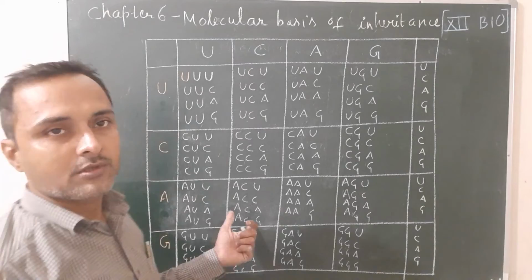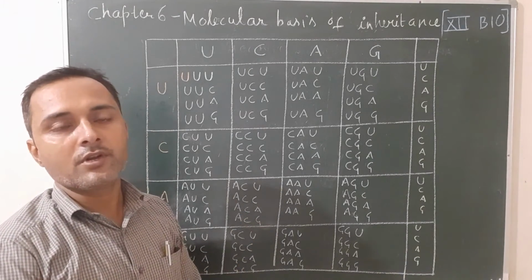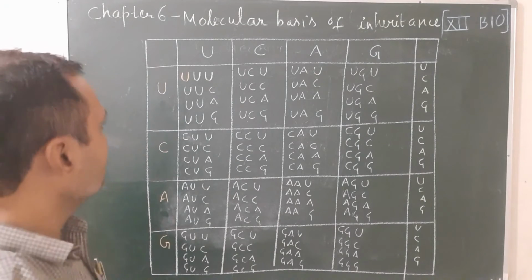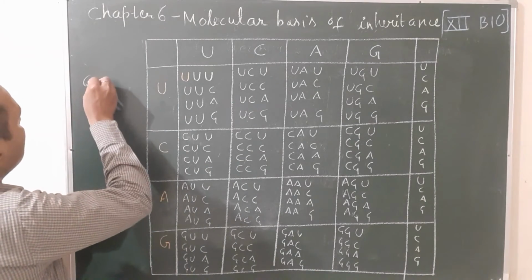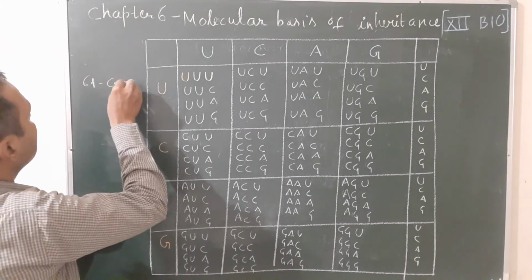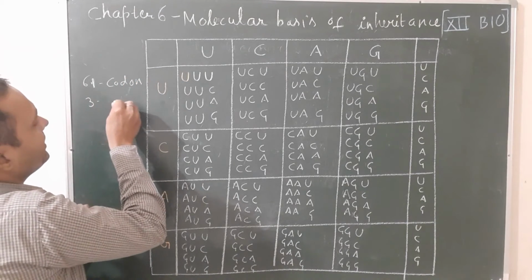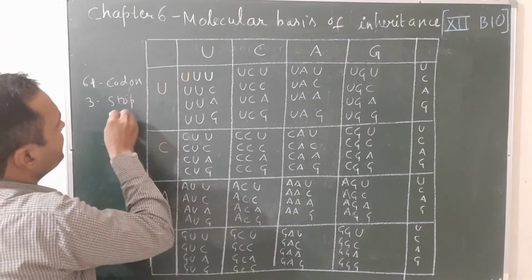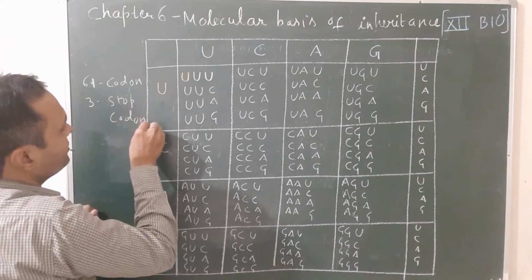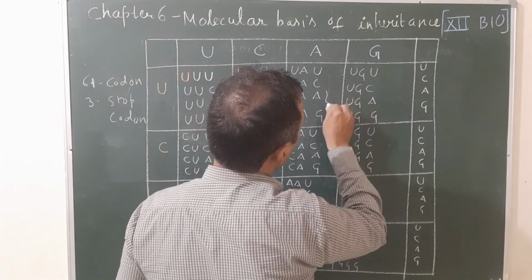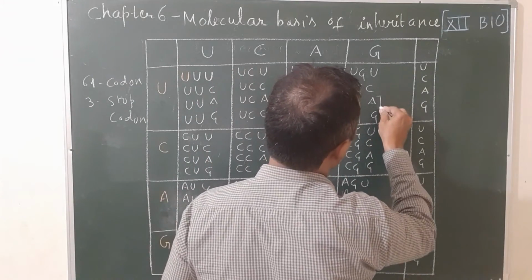How many total codons are there? 64. 4 into 4 into 4. The code is triplet. Out of 64, 61 codons are there, and 3 are called stop codons. Stop codons do not code any amino acid. And these stop codons are UAA, UAG, and UGA.